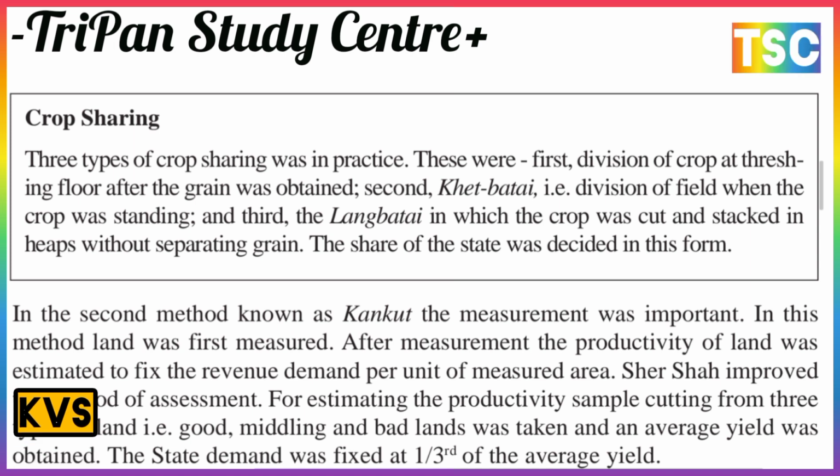In the second method, known as kankut, measuring was important. In this method, land was first measured. After the measurement, the productivity of the land was estimated to fix the revenue demand per unit of measured area. Sher Shah improved the method of assessment for estimating the productivity. Sample crop cuttings from three types of land, good, middling and bad, were taken and an average yield was obtained. The state demand was fixed at one third of the average yield.